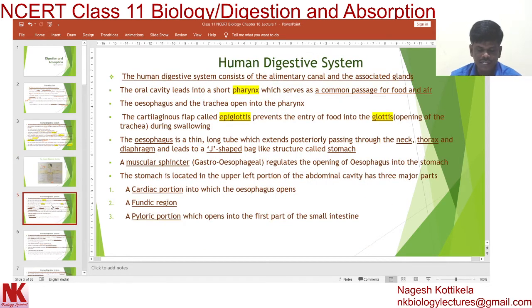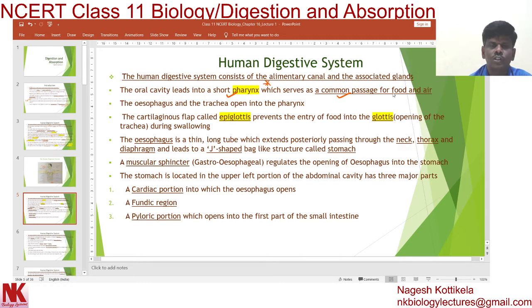First of all, the oral cavity leads into a short pharynx, which serves as a common passage for food and air. Remember, important question: pharynx is a common passage for both food as well as air.